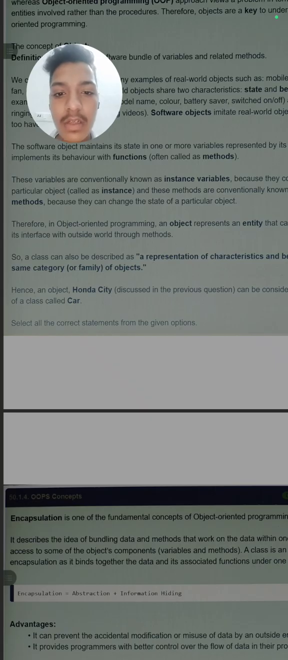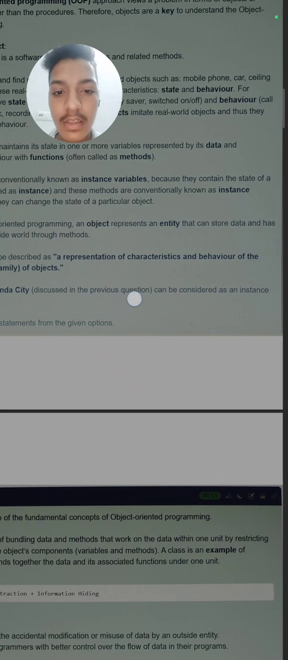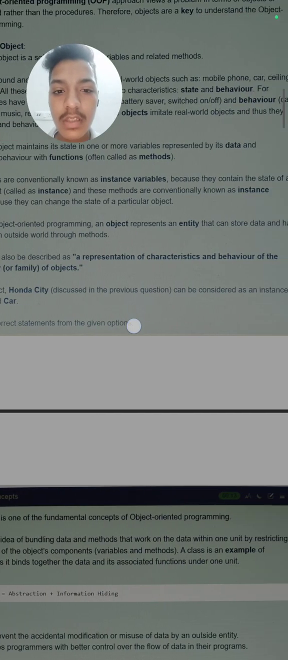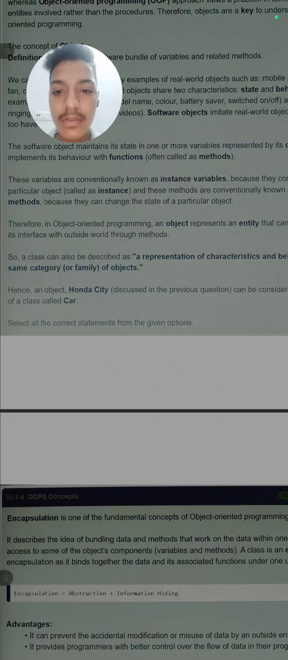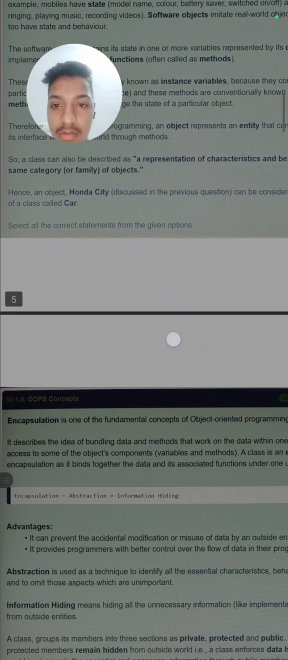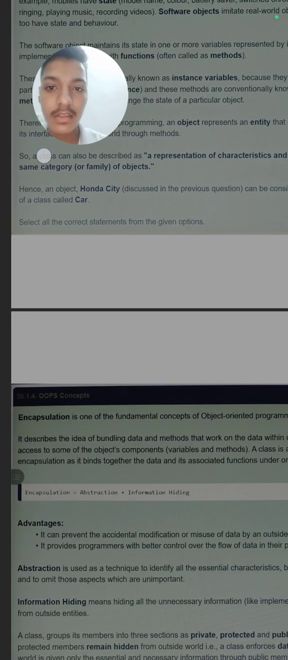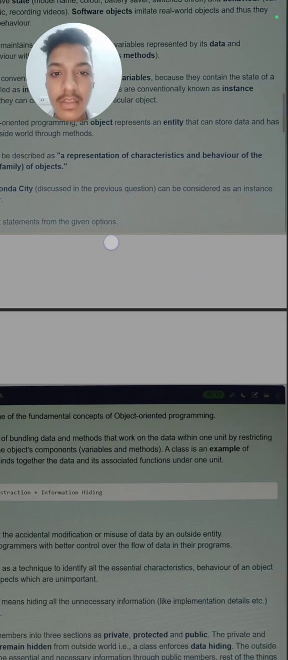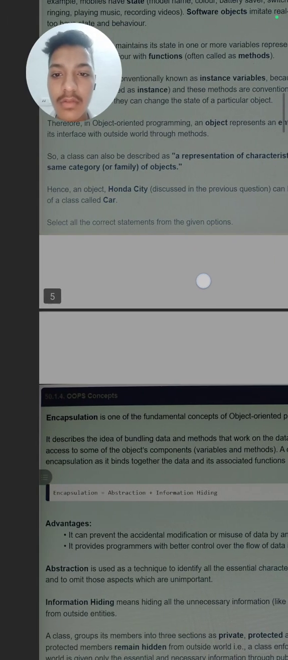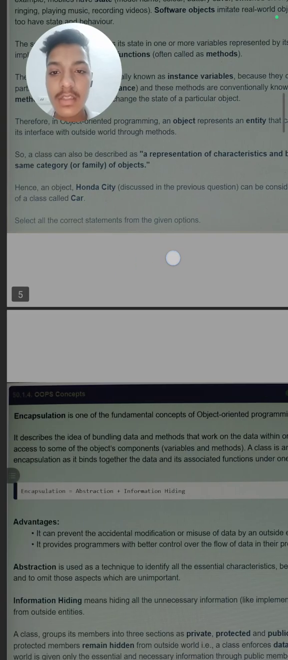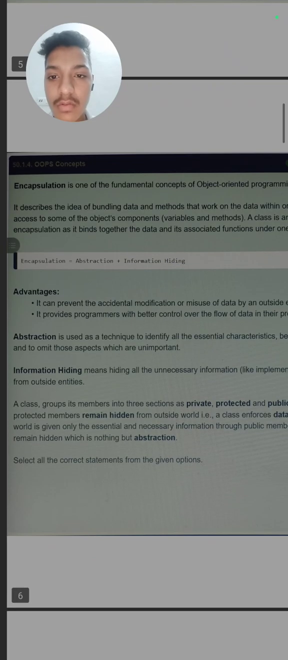In object oriented programming, an object represents an entity that can store data. So what is an entity? Entities are those in which we can store data and which have an interface. A class can also be described like this: a class is the representation of characteristics and behavior of the same category of objects. Means the class will represent the characteristics and the behavior of an object. So this is class.